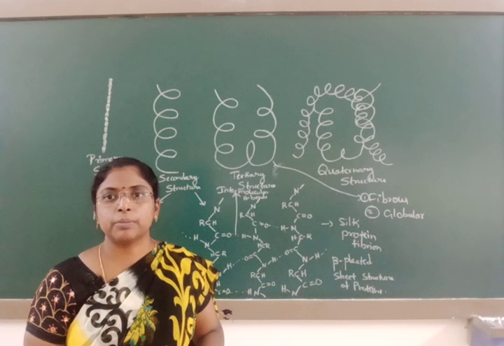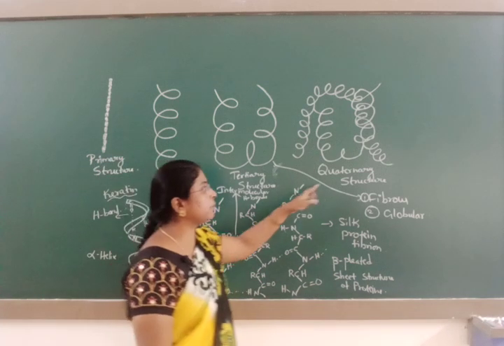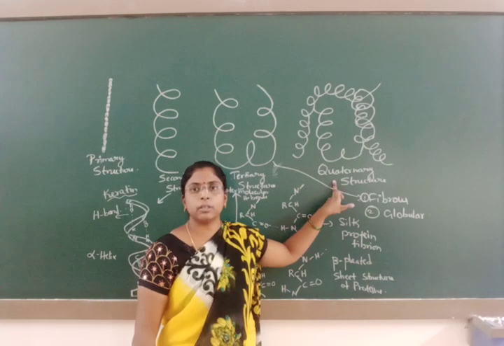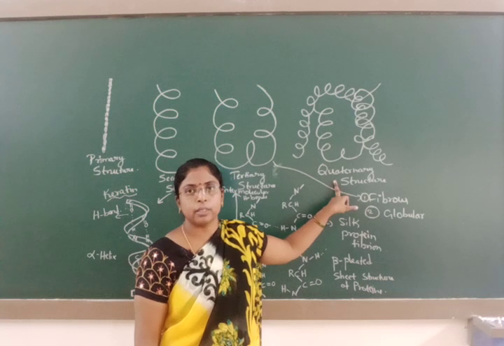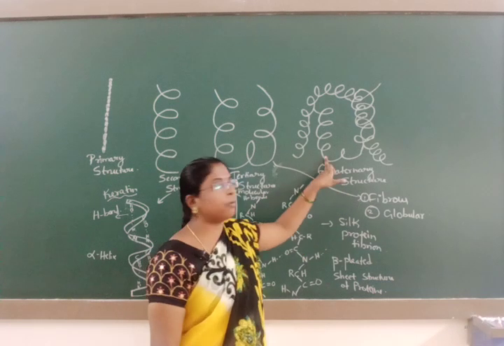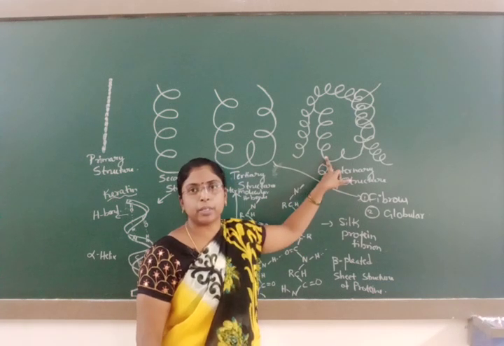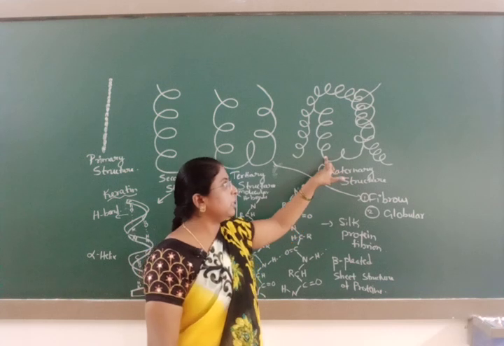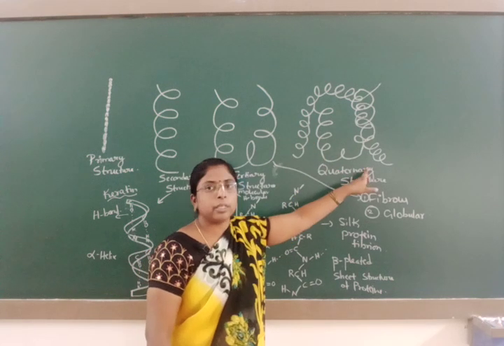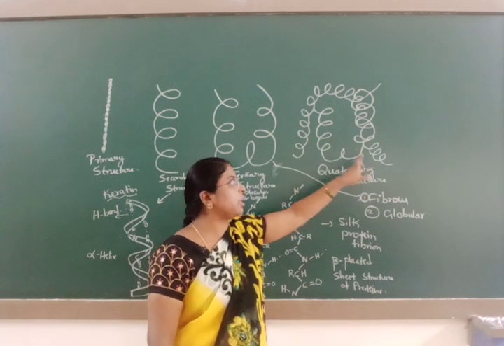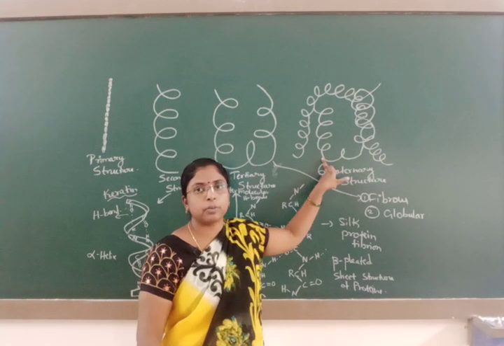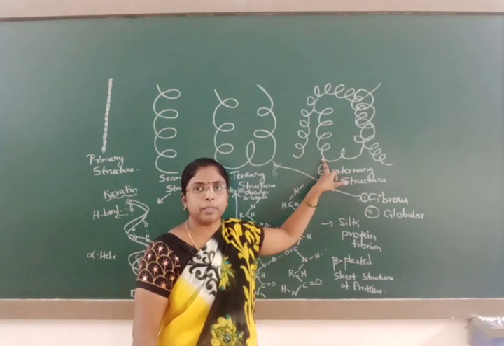Then the last one is the quaternary structure of proteins. The quaternary structure is made up of more than one polypeptide chain. Here each polypeptide chain has a special arrangement with respect to the other polypeptide chain.